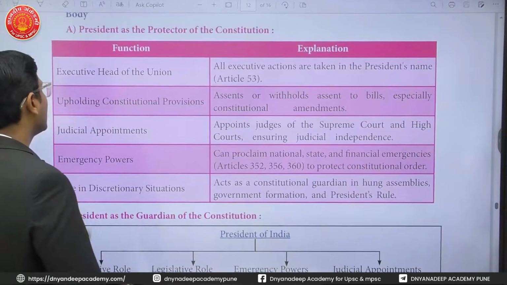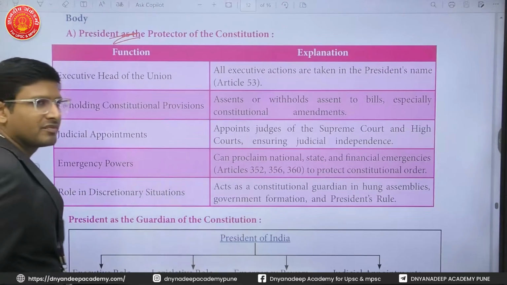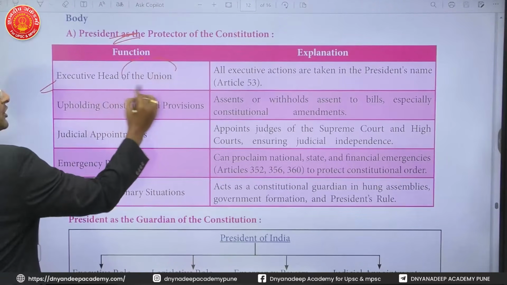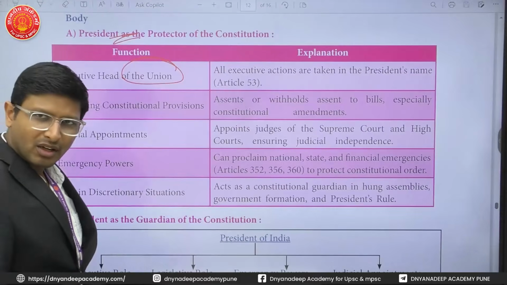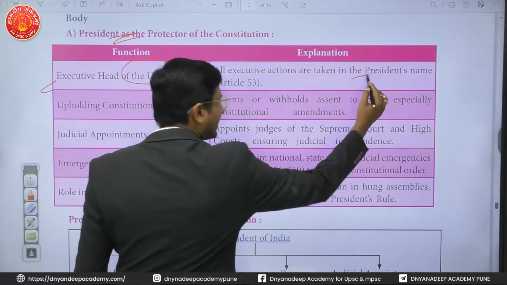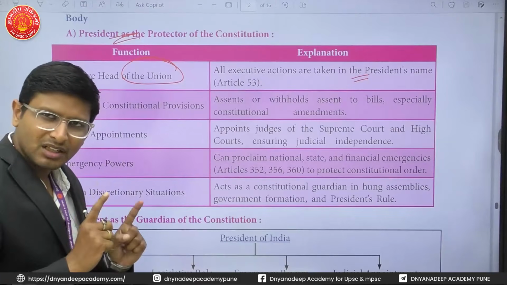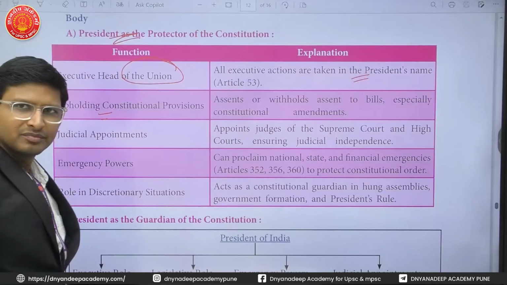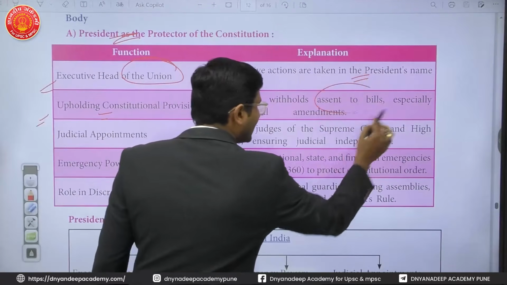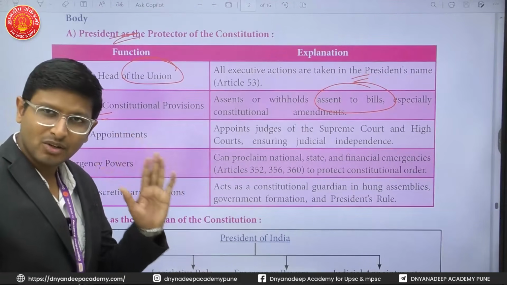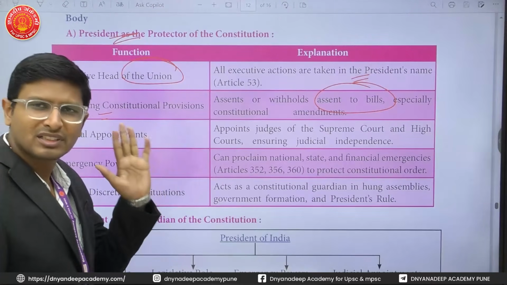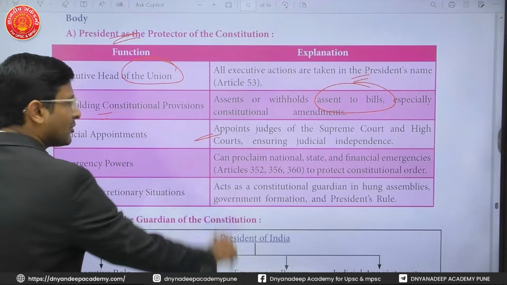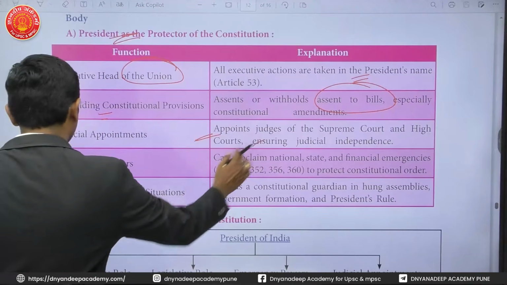First thing here, the role of the President as the protector of the Constitution. I told you, the President is the protector of the Constitution. So what is his role? Executive head of the Union. All the executive actions are taken in the President's name. So the President ensures the working of the government happens according to the Constitution. Uphold constitutional provisions. For example, suppose giving assent to the bills, he ensures that it is happening according to the Constitution and that constitutional provisions are upheld in the bill. Judicial appointment: he ensures that good judges are appointed, the proper procedure is followed, ensuring judicial independence.